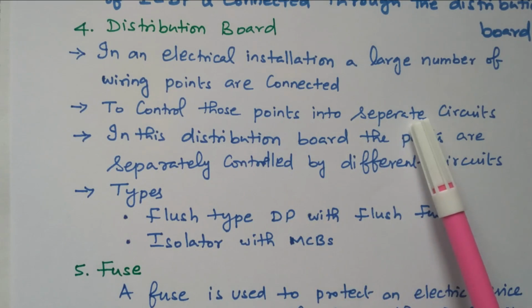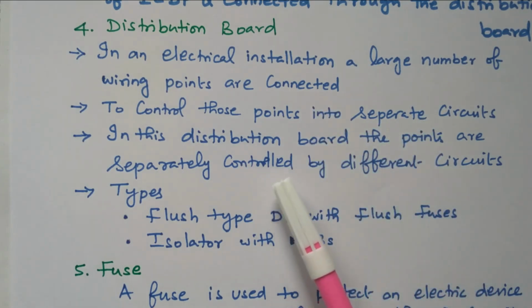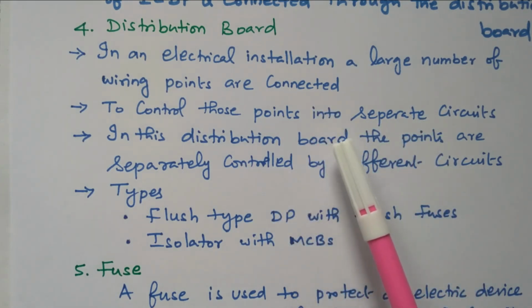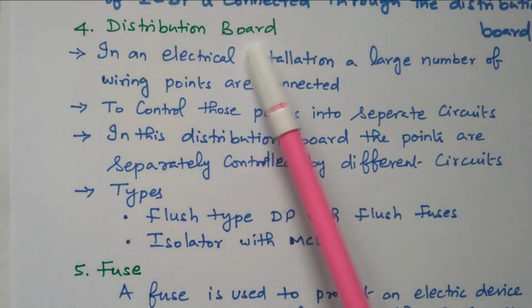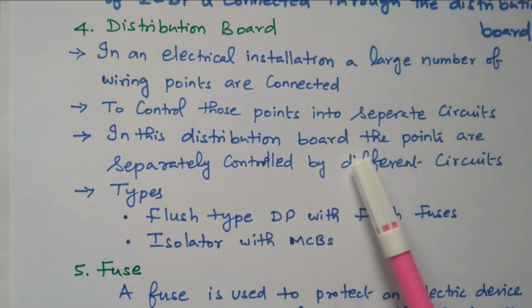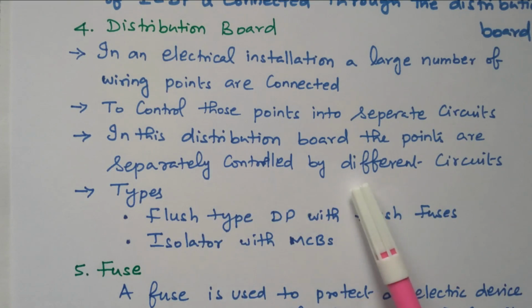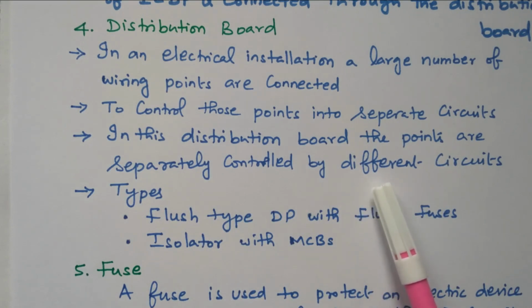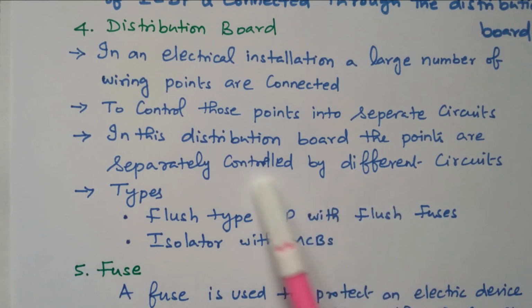Separate circuits are given through this distribution box, so that we can easily identify the wiring, which one is going to the bedroom, which one is going to the main hall, kitchen, like that. This is distributed from the main supply. This distribution board will distribute to each and every point. In this distribution board, the points are separately controlled by different circuits. So each and every room will be controlled separately. If you want to maintain bedroom 1, that alone can be controlled by a separate switch.